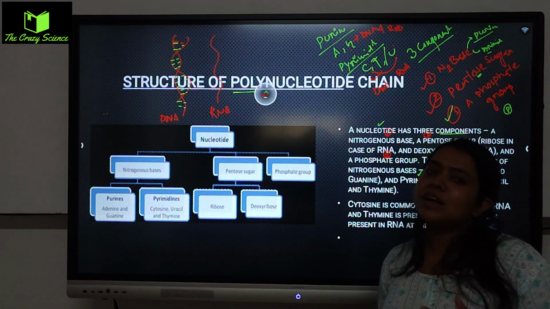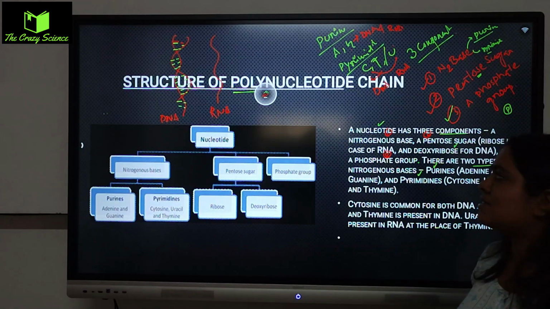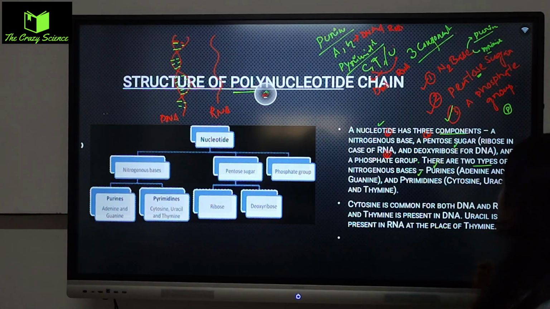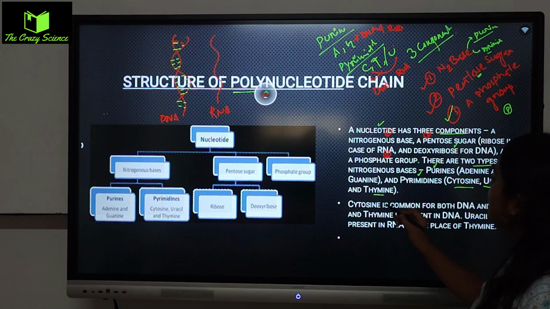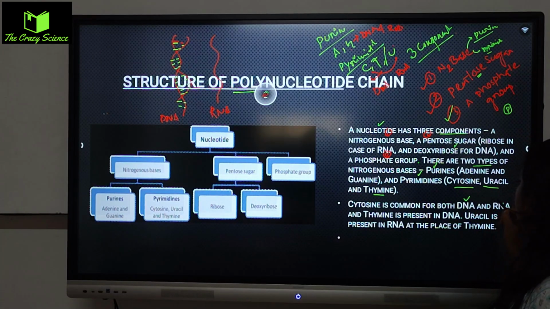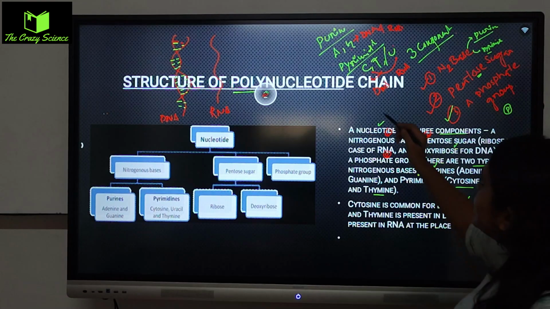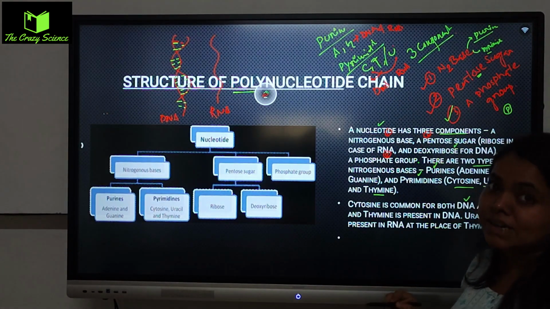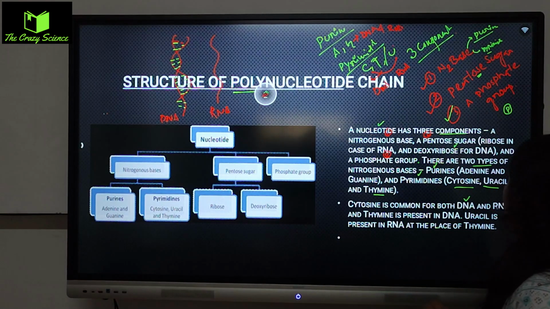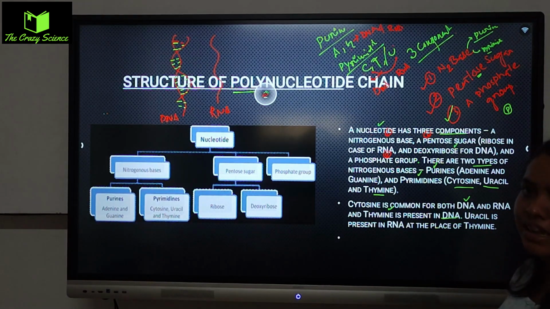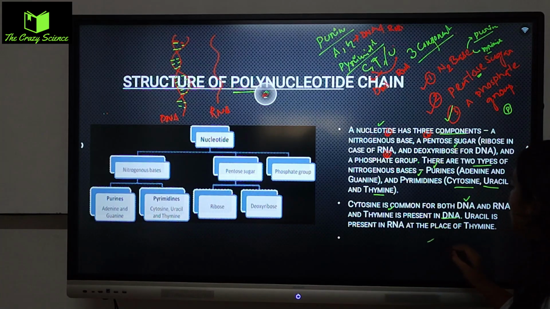ঠিক আছে, একটা জেনারেশন থেকে আরেকটা জেনারেশনে তারা এভাবে ক্যারি করে নিয়ে যাচ্ছে। Alright, so cytosine, uracil, I already said everything. Cytosine is common in both DNA. C means cytosine, which is a part of the pyrimidine. It's a nitrogenous base, and thymine is present in DNA. Thymine যেটা থাকে শুধুমাত্র DNA থাকে বললাম, আর T only present in the as a pyrimidine.